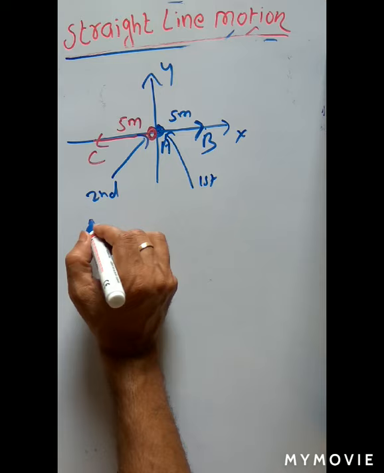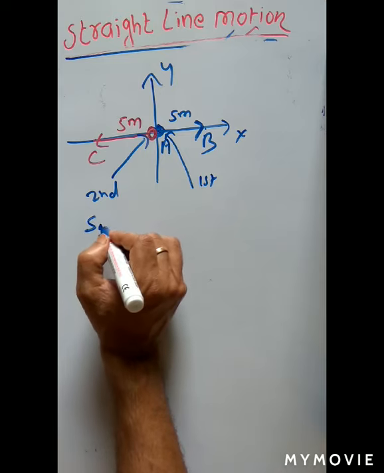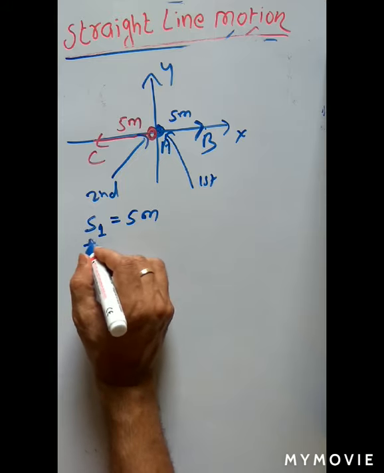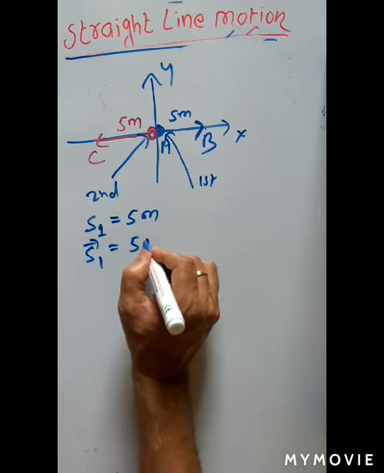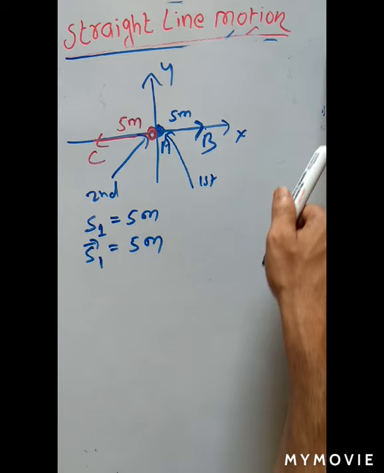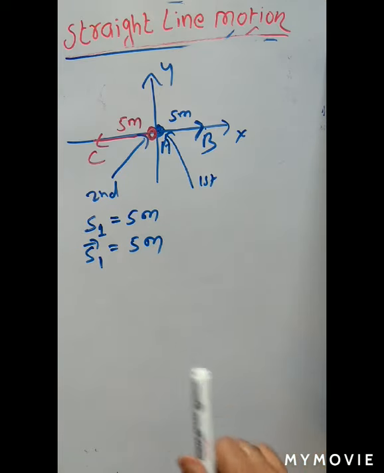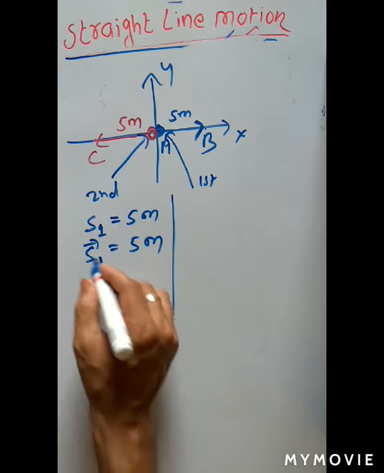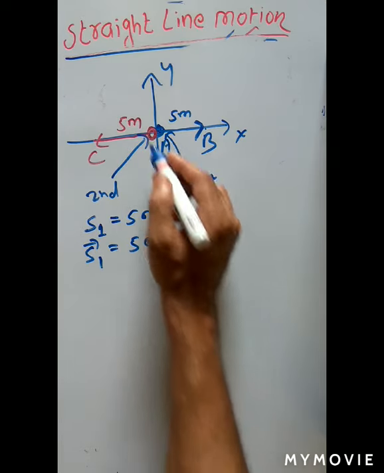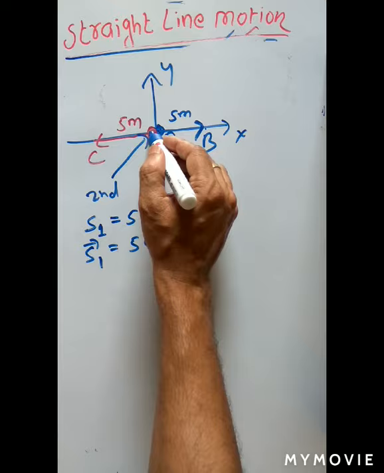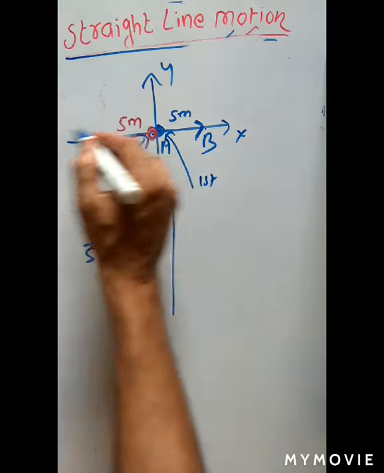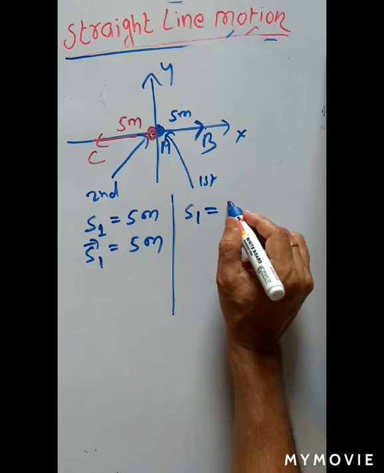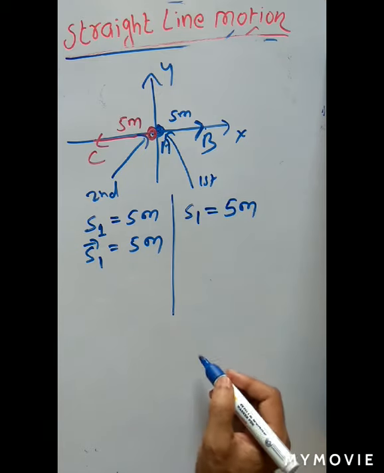So the distance covered by the first body can be taken as 5 meter. Similarly, the displacement of the first body is also 5 meter because it is towards the right. If we take right as positive, then left is negative. For the second body, moving towards the left, the distance covered is the actual path covered, 5 meter.